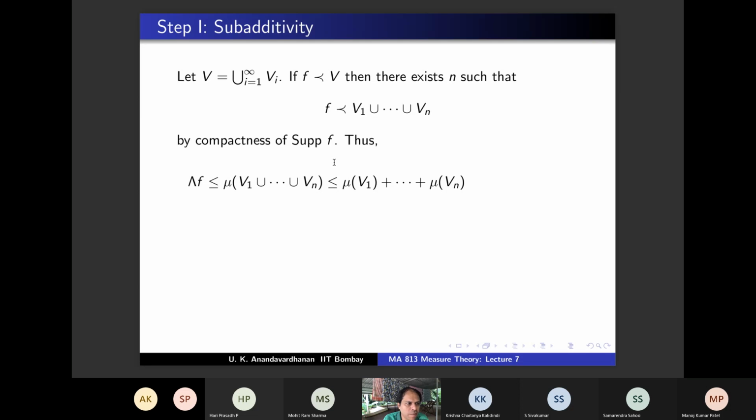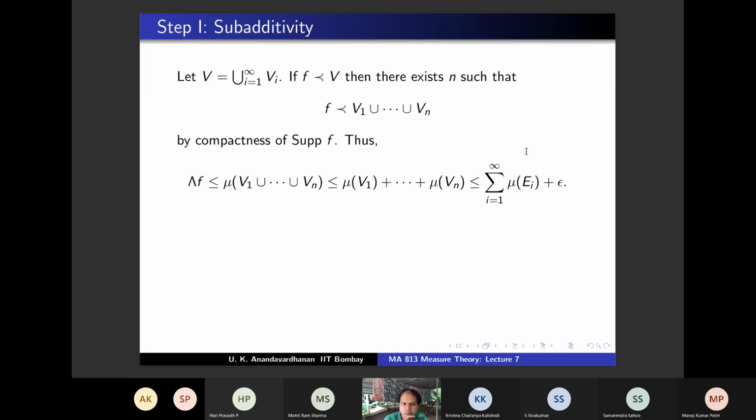Because 1 by 2 plus etc. 1 by 2 power n is less than 1. So this is less than that, and which is less than the full union. So do you agree that this is less than or equal to summation mu ei up to infinity plus epsilon? This is clear, no? Because this much is less than mu ei summation 1 to n plus epsilon. But 1 to n is less than 1 to infinity because these are all positive numbers. Okay, so you get this.